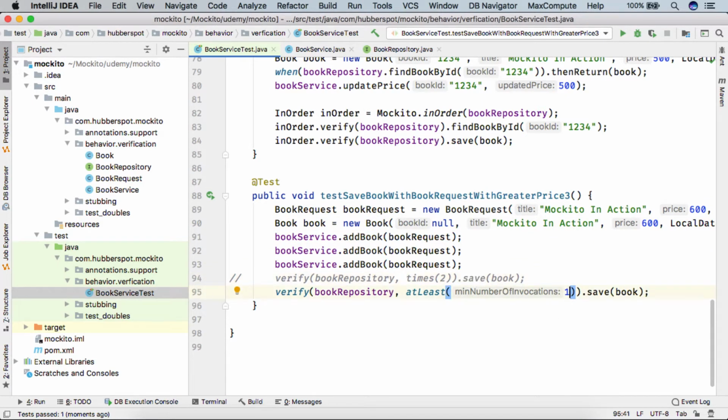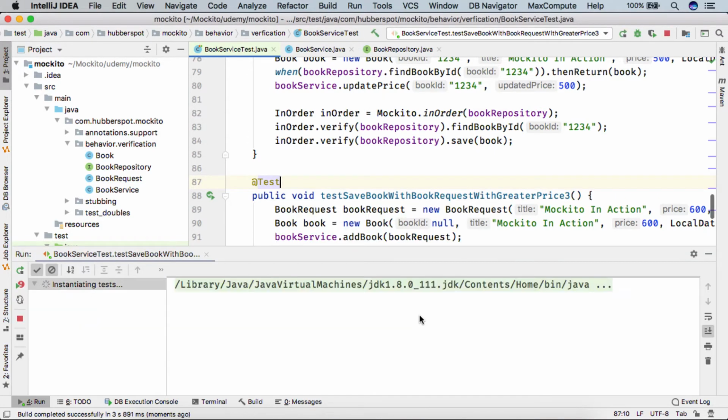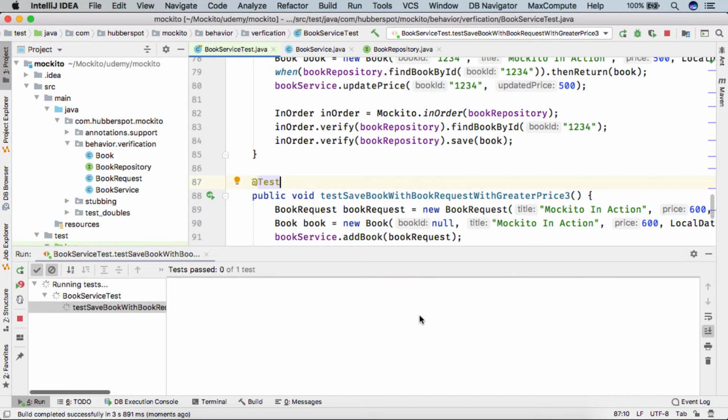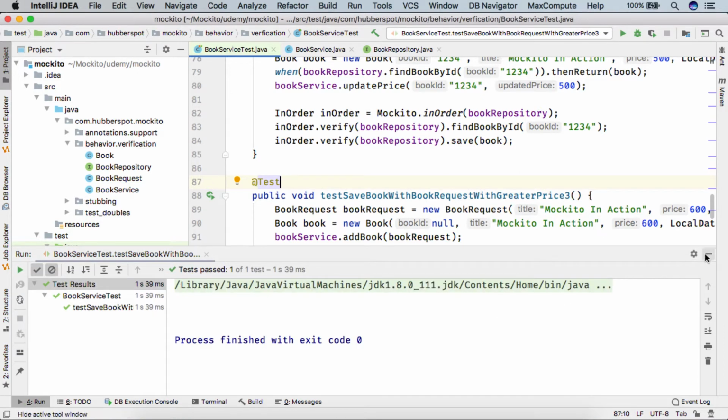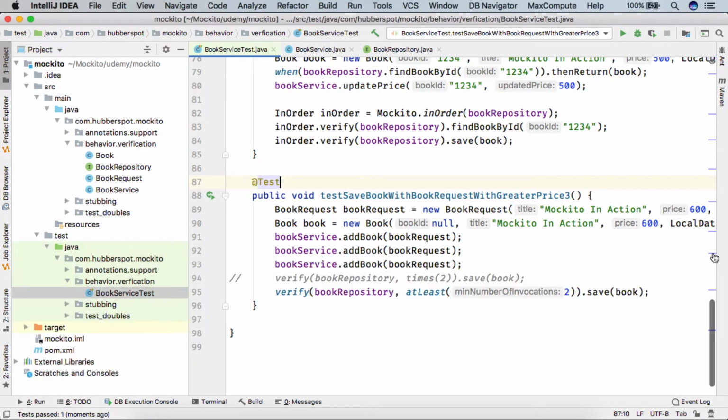Here let's say I am verifying that save should be called at least 2 times. And if I run the test case, it got executed successfully. Mockito is only verifying whether save was called at least 2 times or not. And as save was called 3 times, it ran successfully.